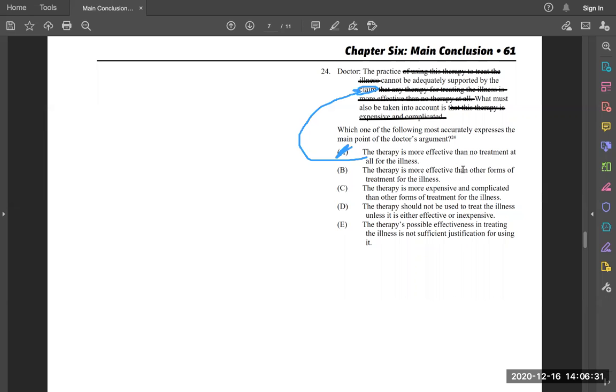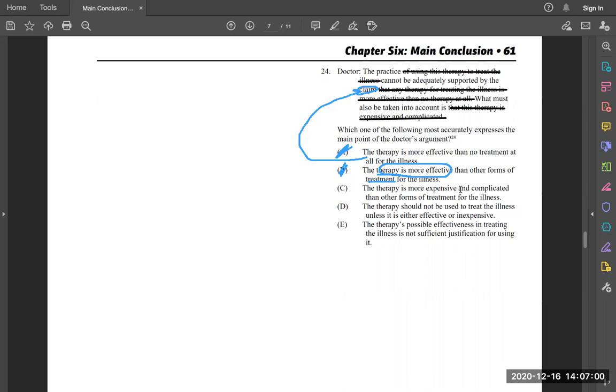B, the therapy is more effective than other forms of treatment for the illness. So the doctor is trying to say that the practice cannot be adequately supported. Here's what's missing. We don't really have anything saying that therapy is more effective. So this is an answer choice that is irrelevant. And we don't talk about other forms of treatment other than therapy.